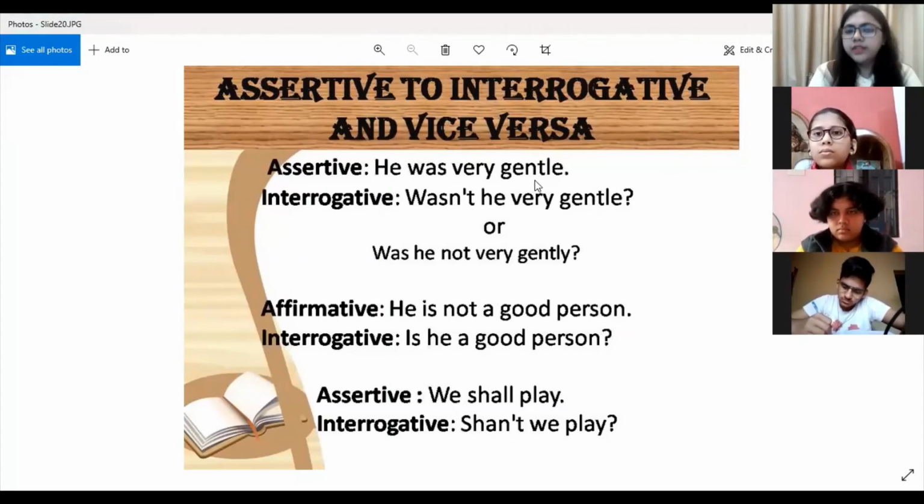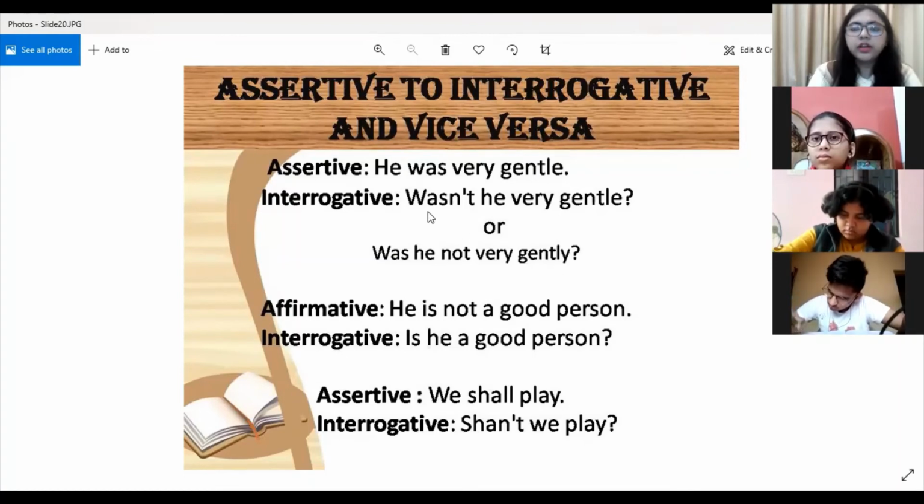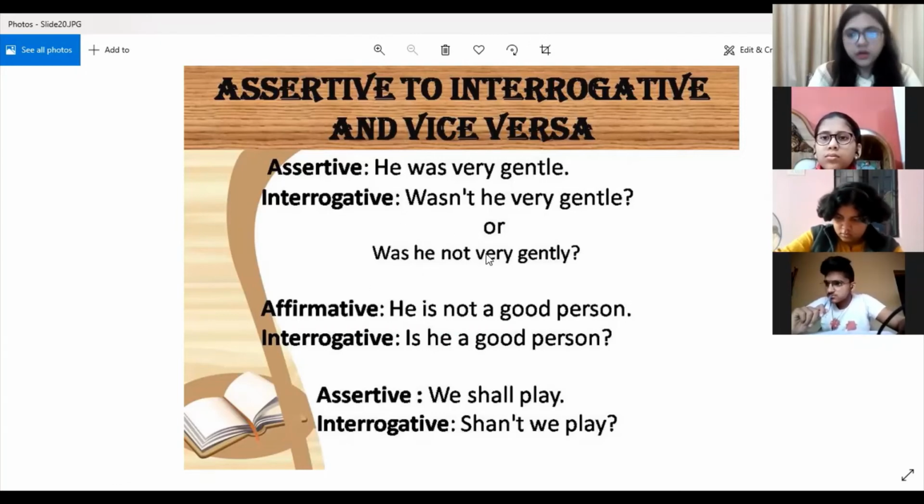Okay, he was very gentle. As you see, this sentence is affirmative. So when the sentence is affirmative, while changing it into interrogative, you have to use the word not in it. Like wasn't he very gentle, or was he not very gentle? If you are writing the contracted form, you will write it like this. But if you want to write the expanded form, was not, then you have to write the noun or the pronoun after the auxiliary verb and then not. So between was and not, you have to use the subject.